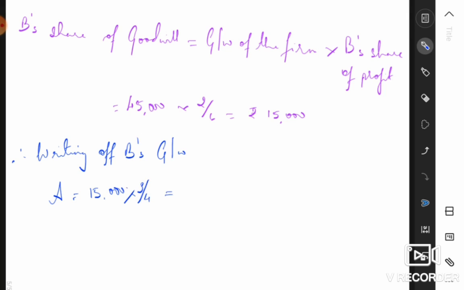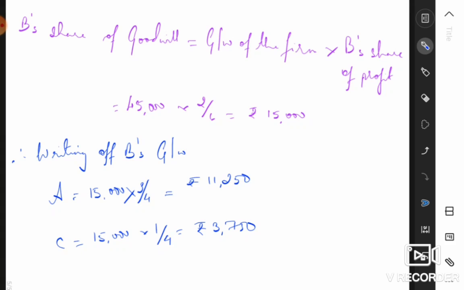So this will be equal to rupees 11,250. And then for C, out of rupees 15,000, he has gained 1/4. So it will be equal to rupees 3,750.